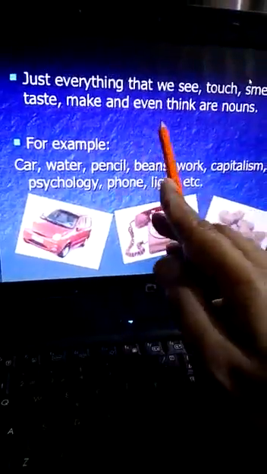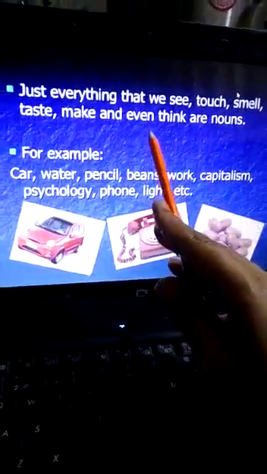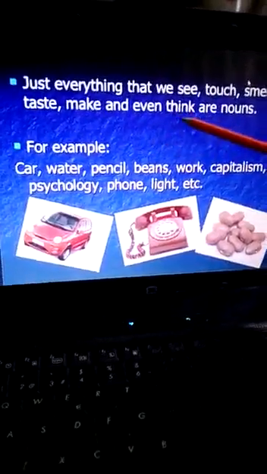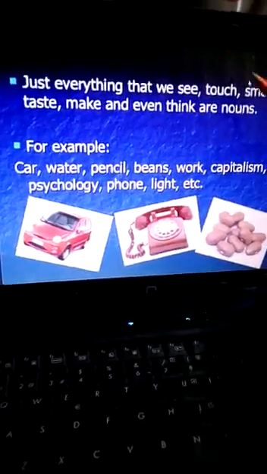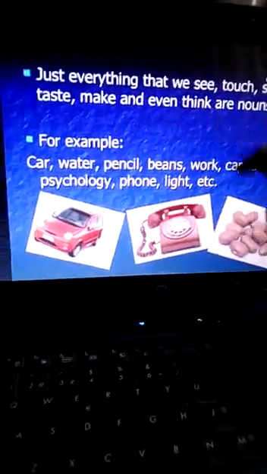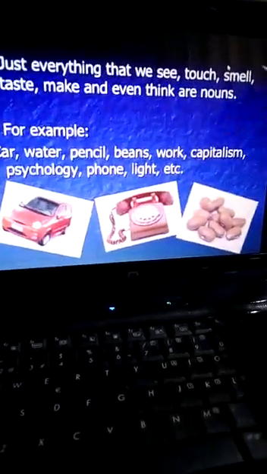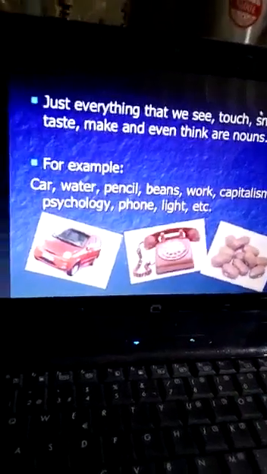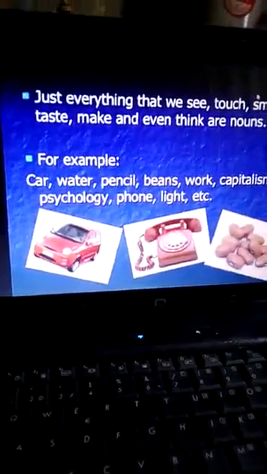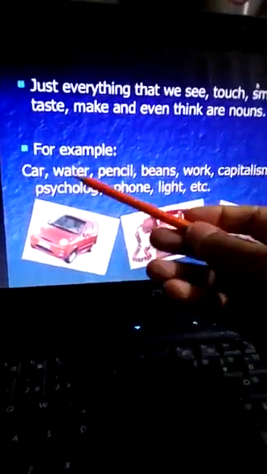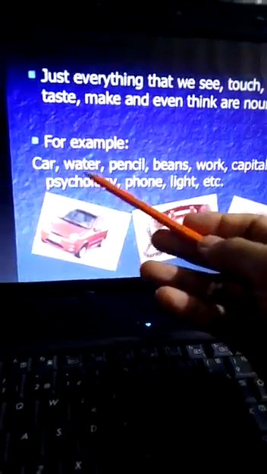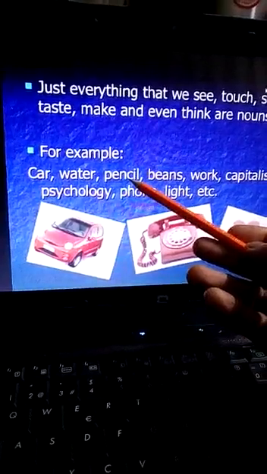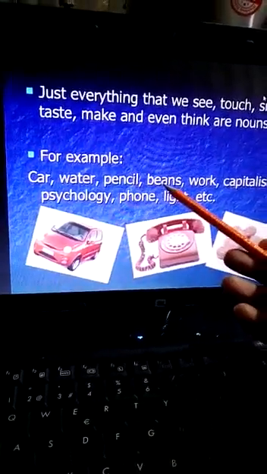Everything that we see, touch, smell, taste, make and even think are nouns. We are seeing the slides, so slide is also a noun. We are touching the laptop, it's also a noun. Everything where we use senses is called a noun. For example, car, we can see and touch it. Water, we can drink and taste it. Pencil, we can touch it, we can see it. Then beans, we can taste it.